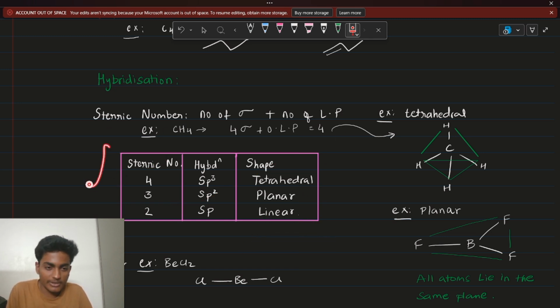Okay, so steric number is clear. Let me tell you how to find the steric number. You have to find the number of sigma bonds plus the number of lone pairs.